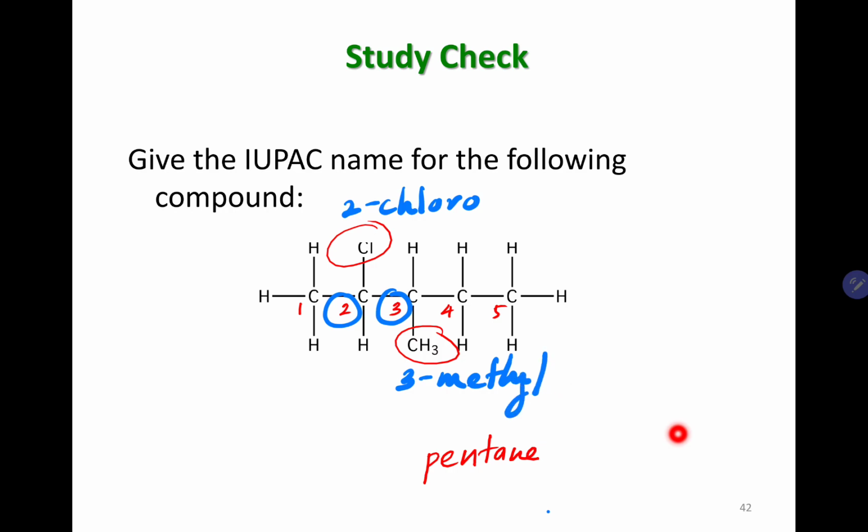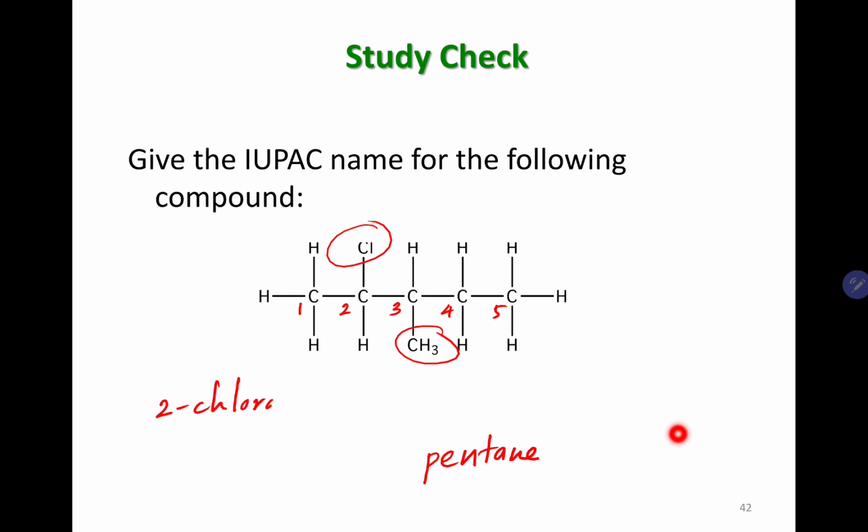Once you have the names and the locations of the substituents, put everything together according to alphabetical order. C comes before M. So the correct name will be 2-chloro-3-methylpentane.